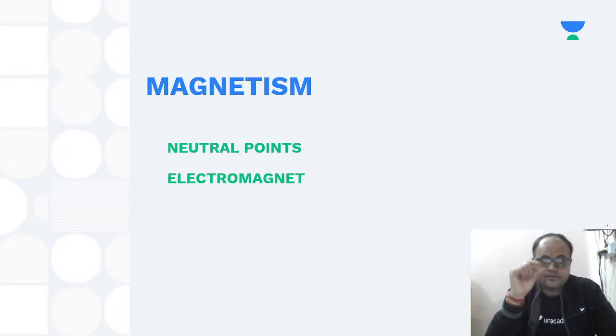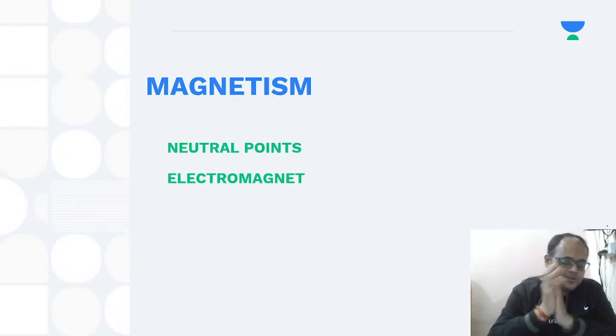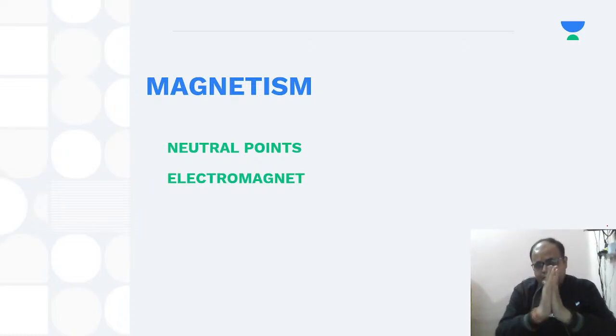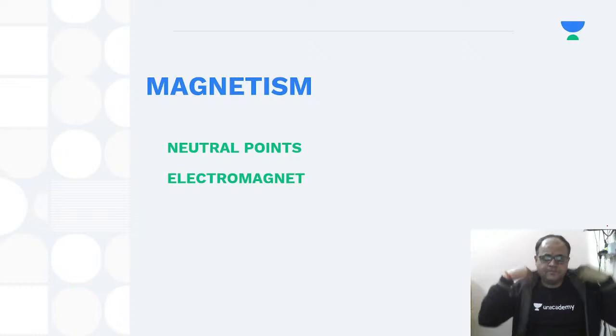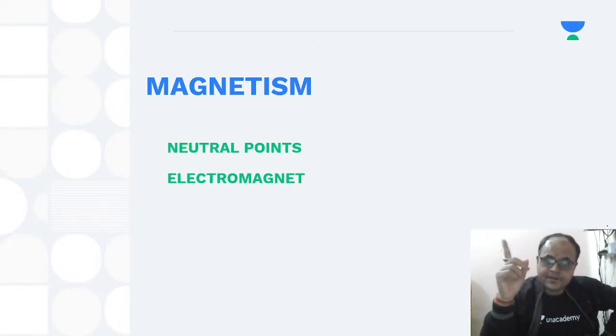If we are talking about neutral points, we should know the backstory. And what is the backstory of neutral points? For understanding neutral points, we have to understand how these points are created. If we get to know the core concept of how neutral points are formed, then only can we understand it and remember it for a longer time.